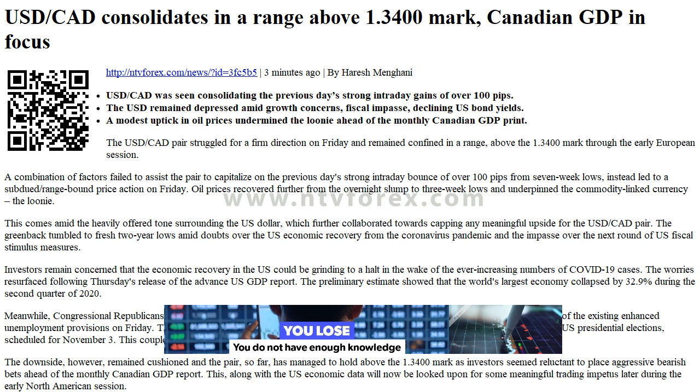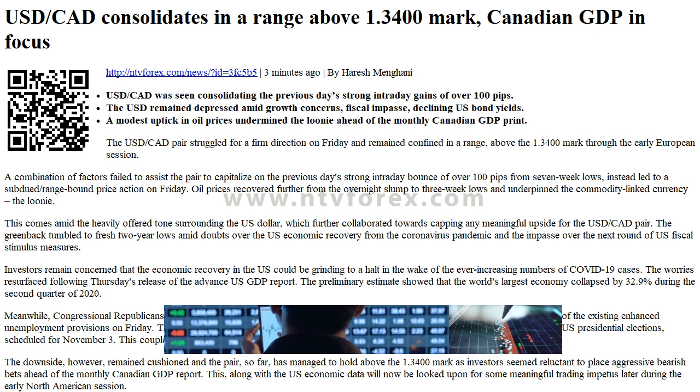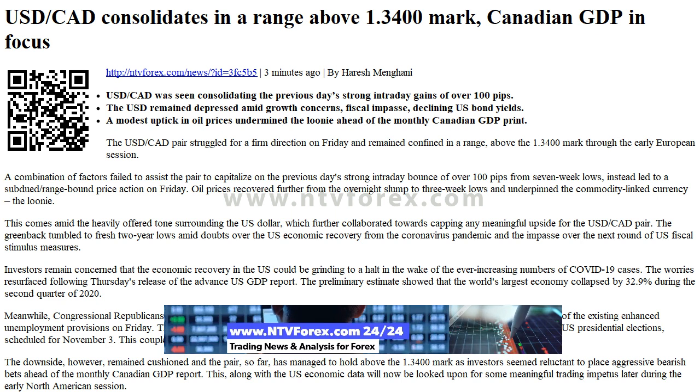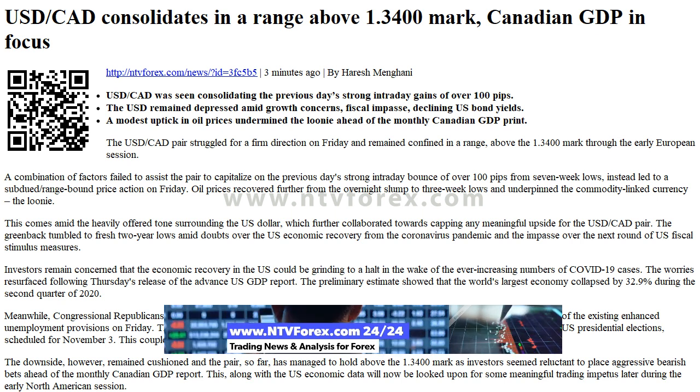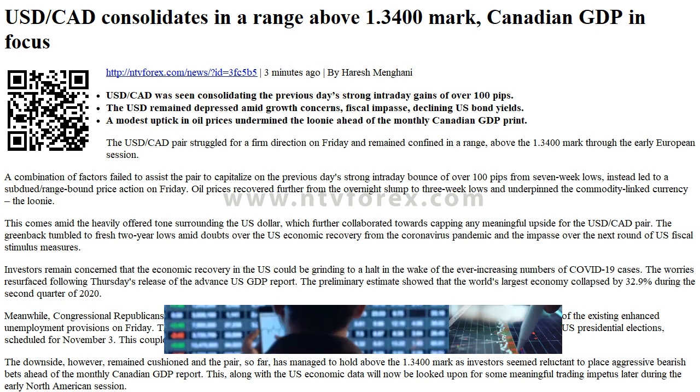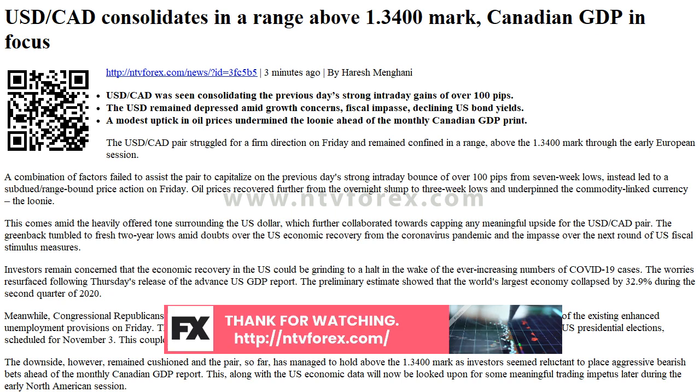www.ntvforex.com. USD CAD consolidates in a range above 1.3400 mark. Canadian GDP in focus. News ID 3FC5B5, 3 minutes ago, by Haresh Menghani. USD CAD was seen consolidating the previous day's strong intraday gains of over 100 pips. The USD remained depressed amid growth concerns, fiscal impasse, declining US bond yields. A modest uptick in oil prices undermined the loonie ahead of the monthly Canadian GDP print.